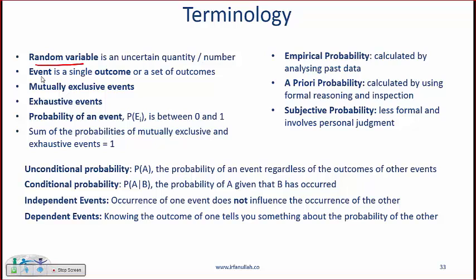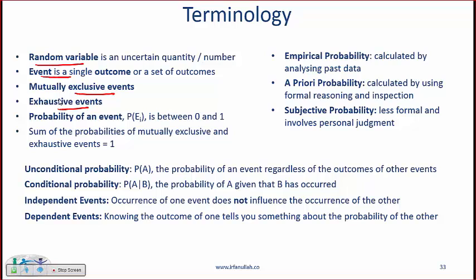So these are the basic terms, which are fairly obvious. Very often you hear the term that these events are exclusive and exhaustive. Mutually exclusive and exhaustive means that the various events cannot happen at the same time. So if you flip a coin, then heads and tails are mutually exclusive in the sense that you can't have heads and tails at the same time.